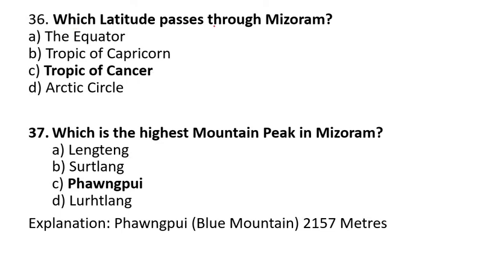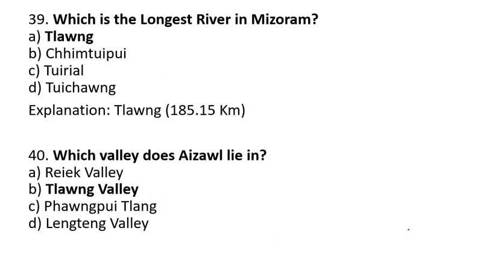Which latitude passes through Mizoram? Tropic of Cancer. Which is the highest mountain peak in Mizoram? Phongpui, Blue Mountain, 2157 meters. Which is the longest river in Mizoram? Tlawng, 185.15 kilometers. Which valley does Aizawl lie in? Tlawng Valley.